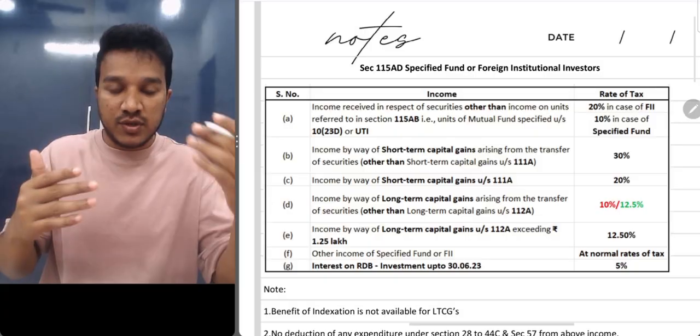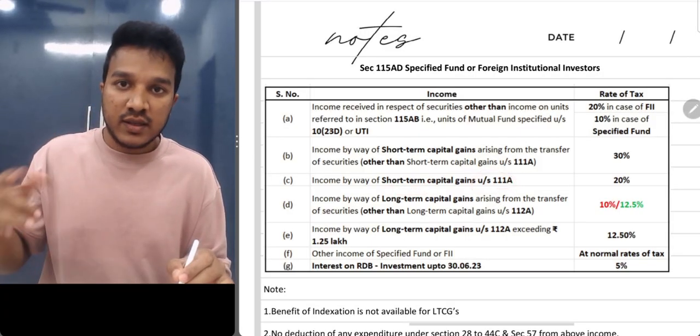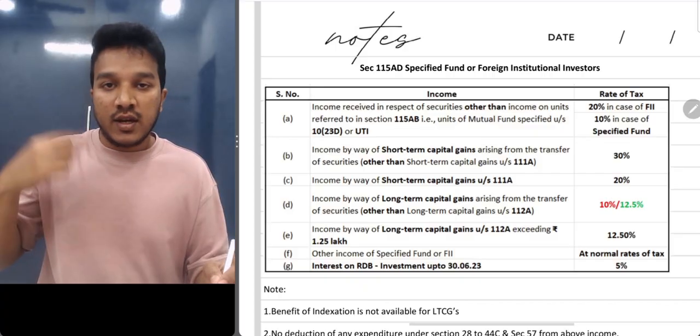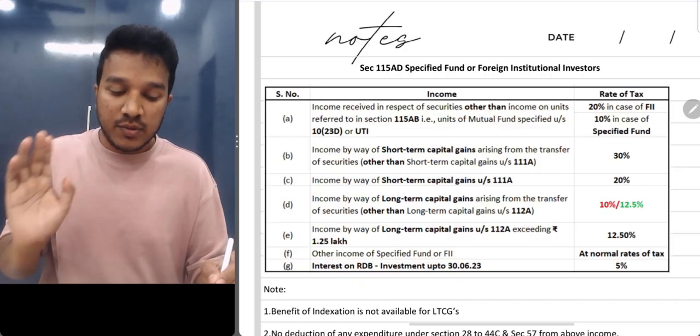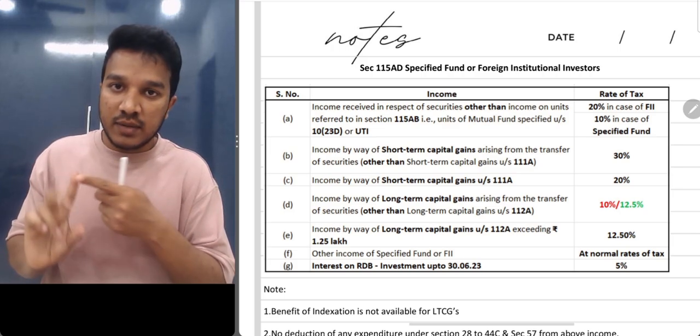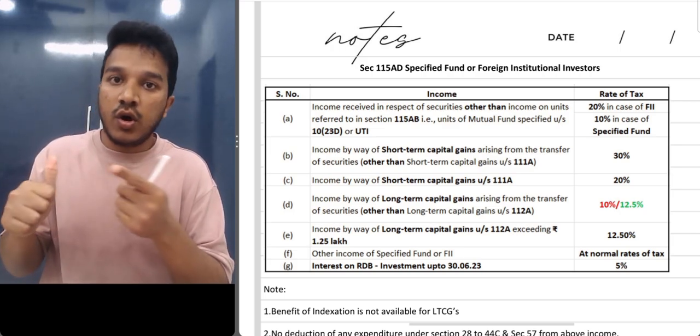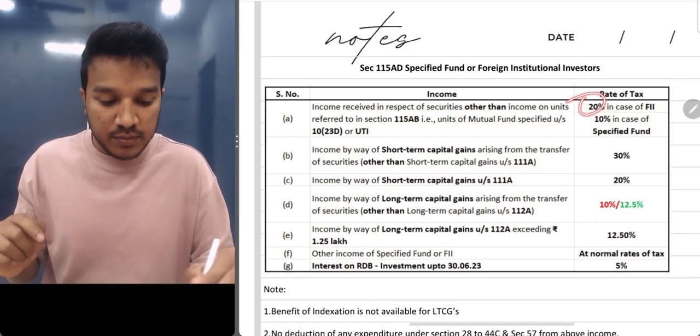Now the same thing applies for your 111A also. Short-term capital gains under section 111A, the tax rate is 20%. Now any other short-term capital gains other than 111A, the tax rate is 30%. Clear till here? We are done with long-term capital gains and short-term capital gains. And if you are earning any interest or any dividend, the tax rate is 20%.